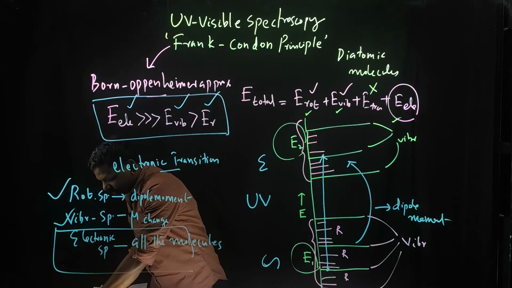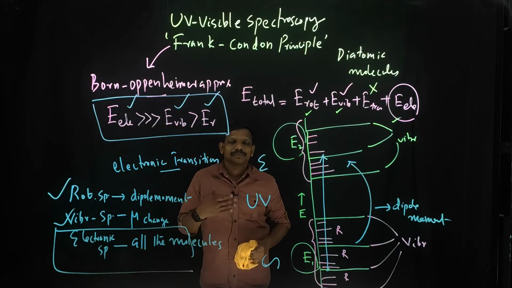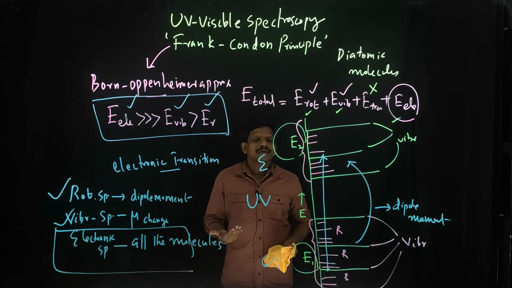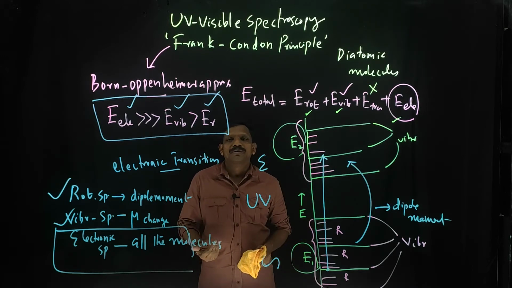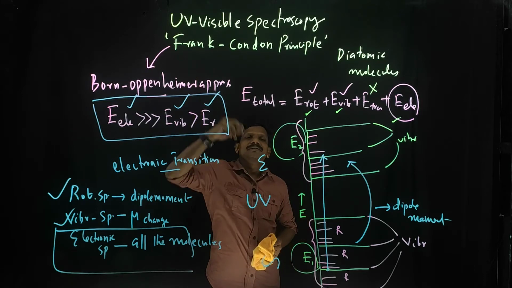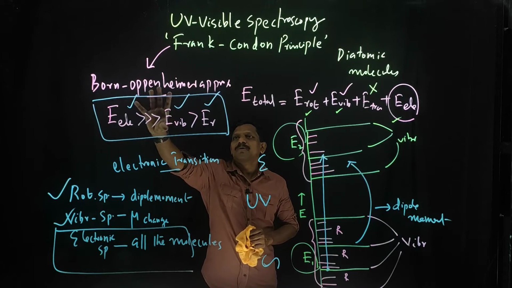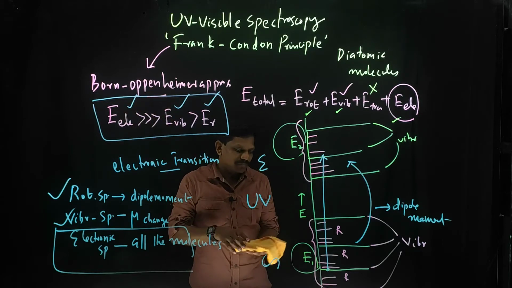Then I am going to tell you specifically about the diatomic molecule, where the Franck-Condon principle comes in. This is the Born-Oppenheimer approximation.